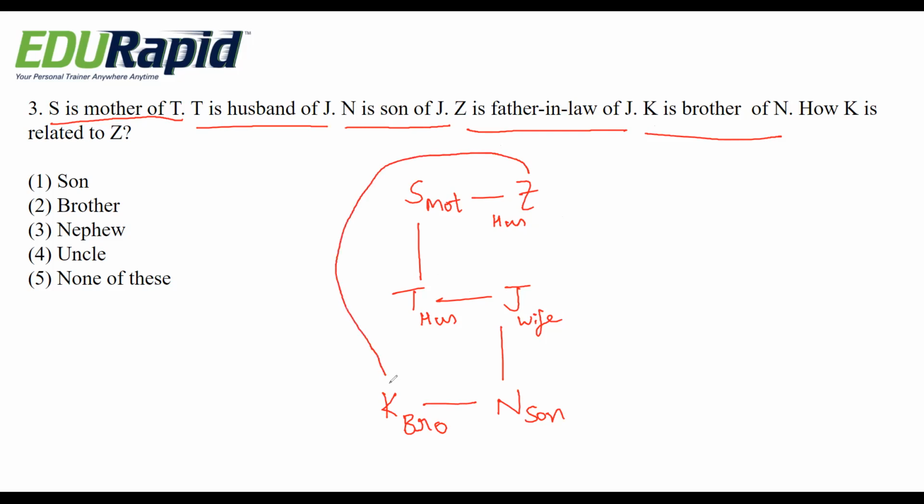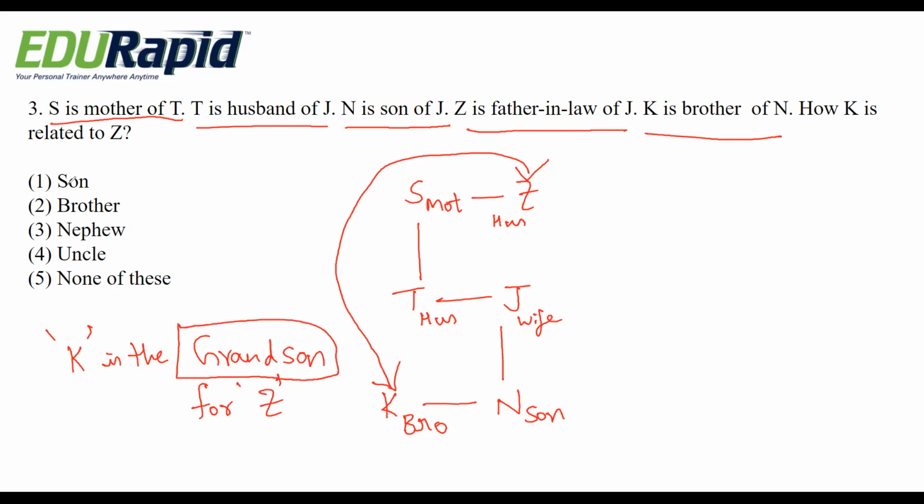Here they are asking the relation between Z and K. So K is the grandson for Z. So grandson is the right answer. Here grandson is not given, so none of this is the answer.